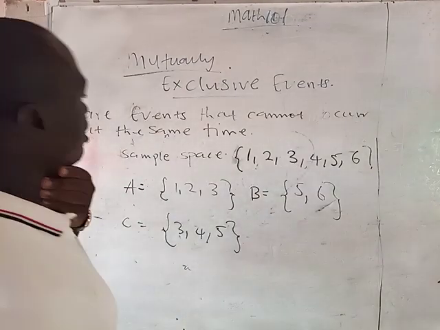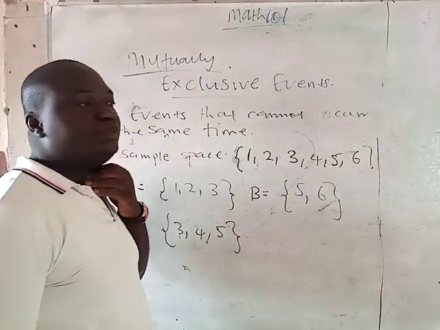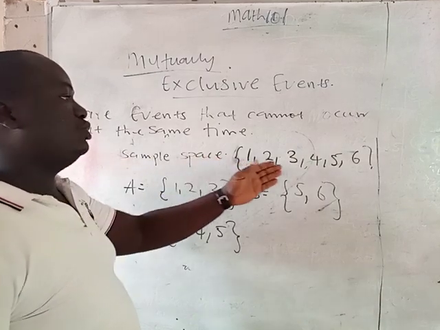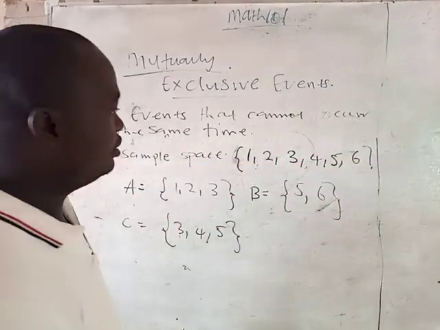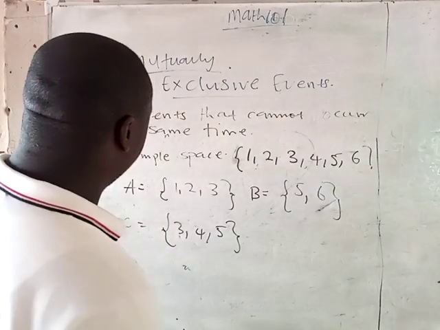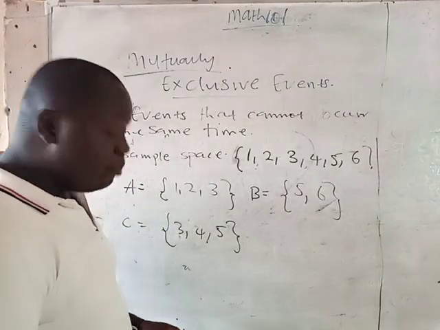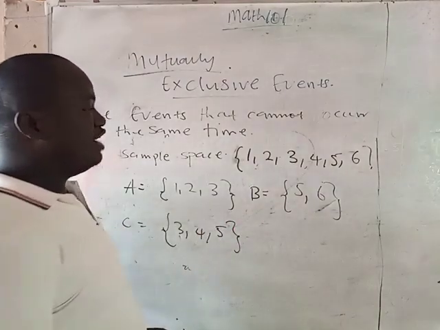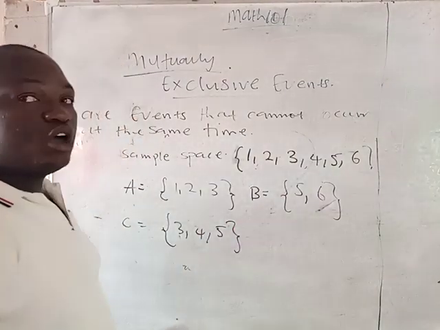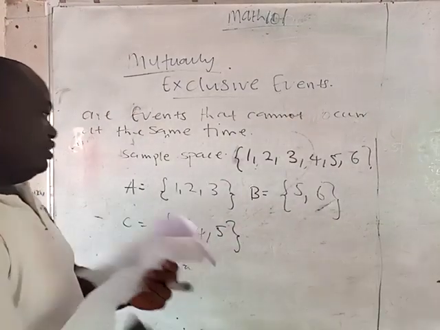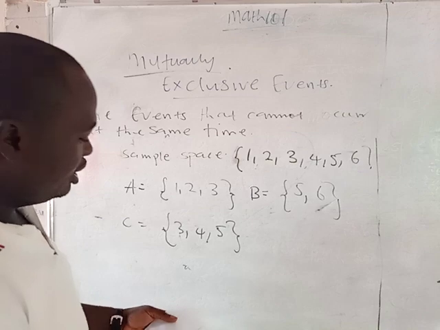Suppose you have a sample space of a die, which is 1, 2, 3, 4, 5, 6. And then you have A, the outcomes of A are 1, 2, and 3. The outcomes of B are 5 and 6. The outcomes of C are 3, 4, and 5. Now, the question is simple.